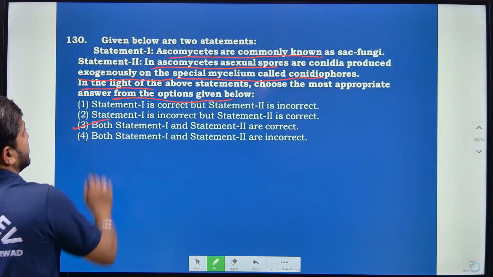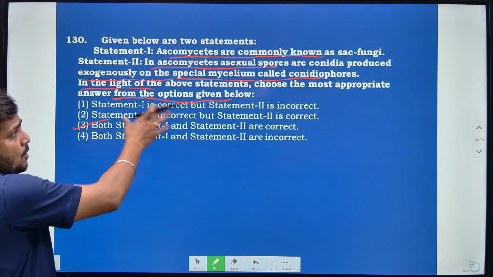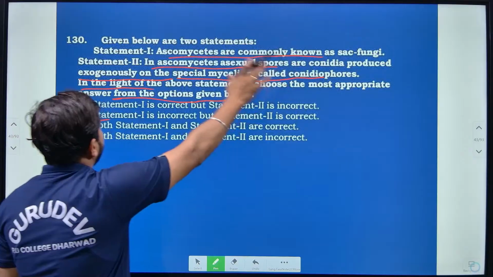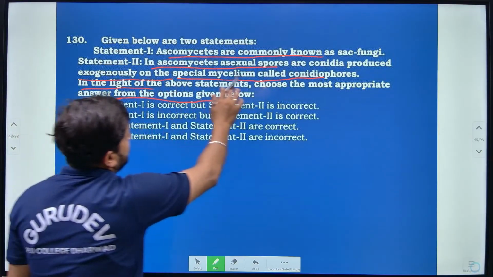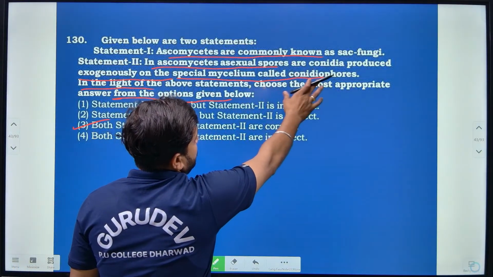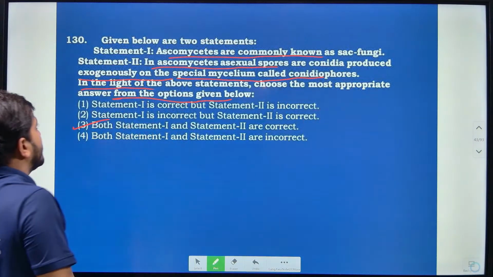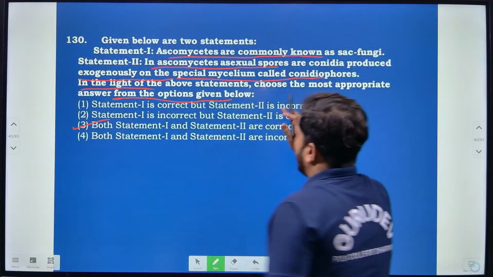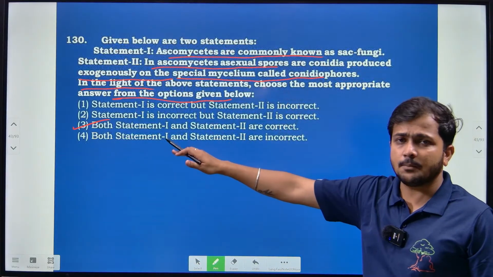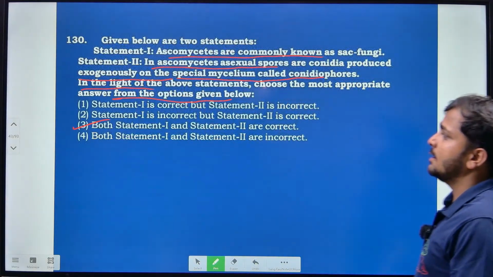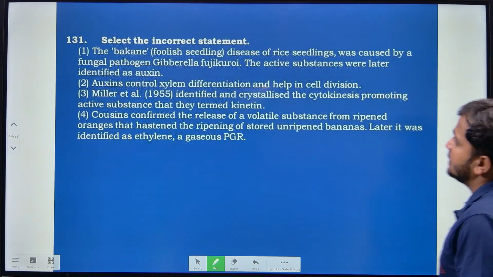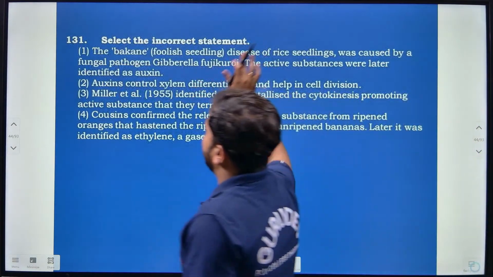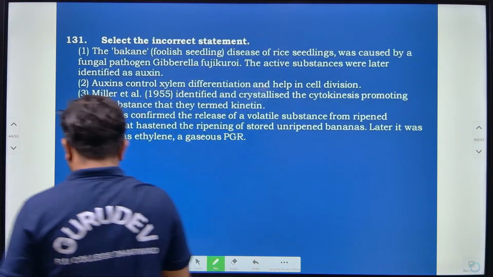are correct, right? Ascomycetes are commonly called sac fungi, and in Ascomycetes the asexual spores are conidia, produced exogenously on the special mycelium called conidiophore. So here both statement 1 and 2 are correct, right? Then select the incorrect statement, right? Incorrect statement is what we have to find out.